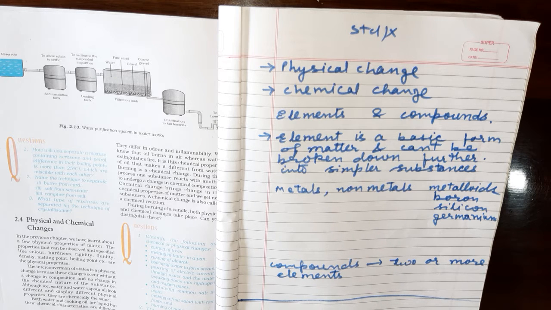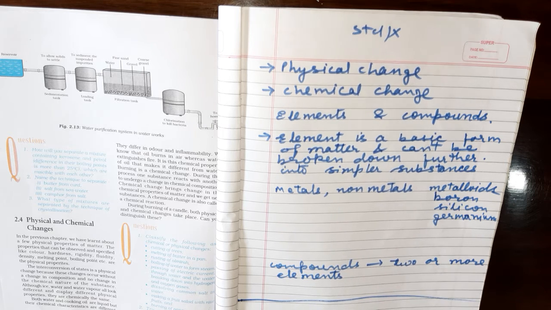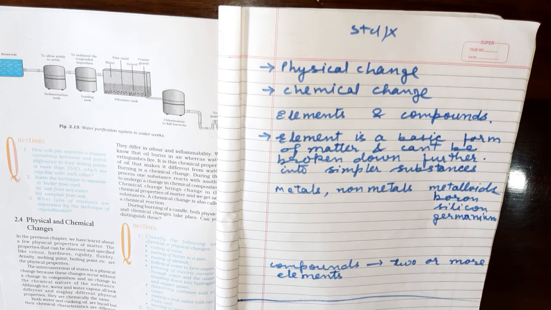Now chemical change. The best example to understand chemical change is the cooking process, because you bring things into the kitchen and you make something out of them. Now we cannot get the previous substance back. In the case of water, we have seen that we can convert water into solid form, that is ice, and ice can be converted into water again by liquefaction. But if we take wheat flour and make chapatis, then chapatis cannot be converted into wheat flour again.